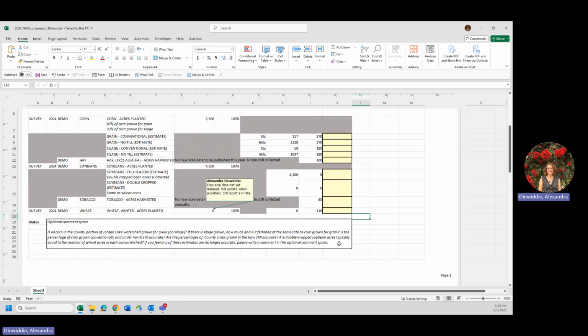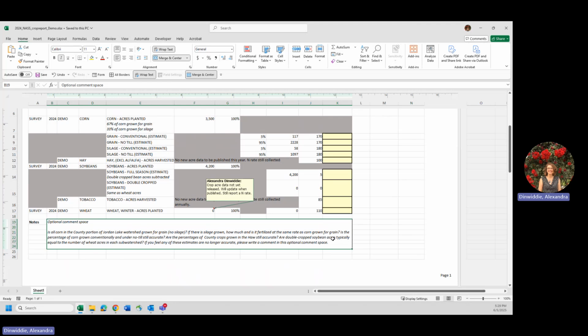You will see in the optional comment space that I do occasionally include some prompting questions. You don't have to answer these, but they are useful to consider when you're thinking about the reporting methodology that we are following and whether it's still accurate in approximating your county's cropland activity in the Jordan Lake subwatershed. So some of the questions that I might ask is, is all of the corn in the Jordan Lake portion of your county grown for grain? Any silage? If there is silage grown, how much? And is it fertilized at the same rate as corn grown for grain?